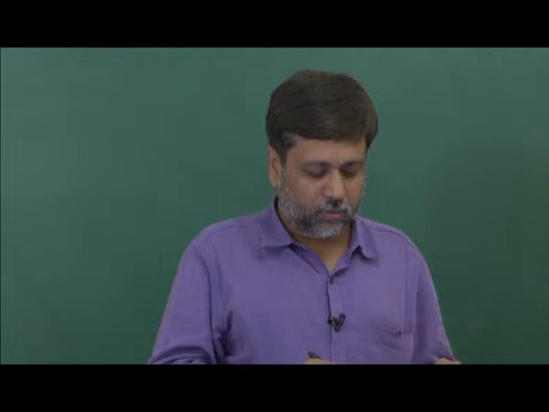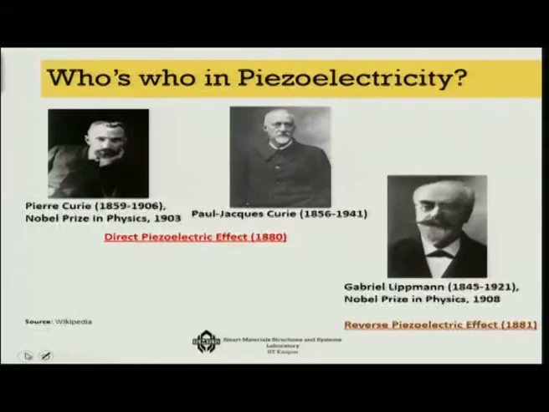Then, that was the first experimental observation of piezoelectricity, and in 1903 Pierre Curie got the Nobel Prize on this, that pressure is generating electricity, which is also known as the direct piezoelectric effect.